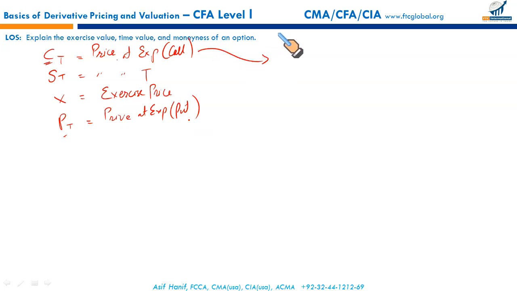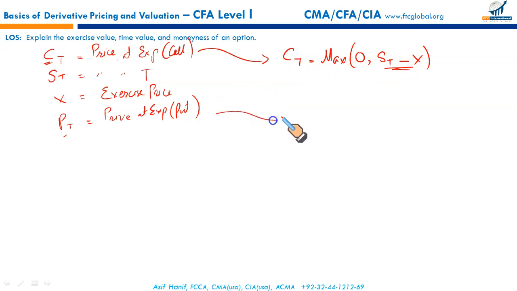In case of a call, the value of the call option is the greater of 0 or the difference between the price of the underlying and the exercise price. Higher of these two, 0 versus ST minus X, whichever is higher is the gain.